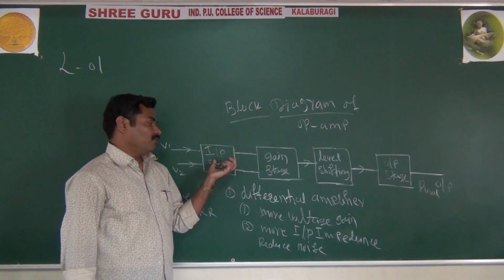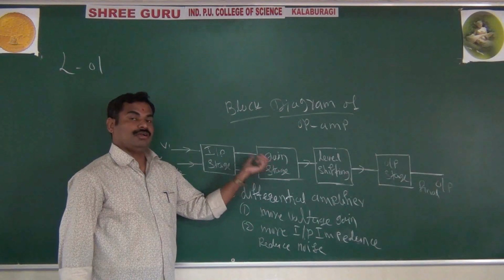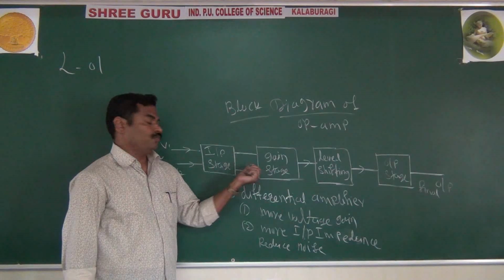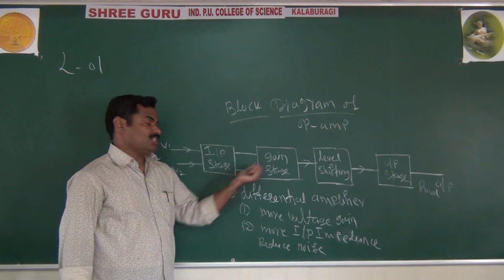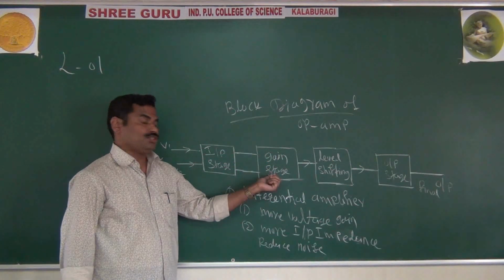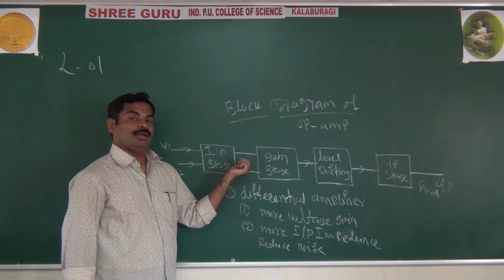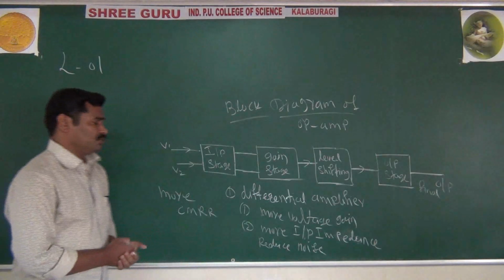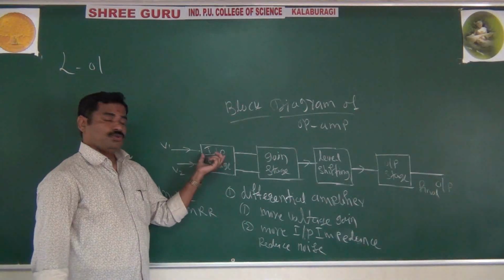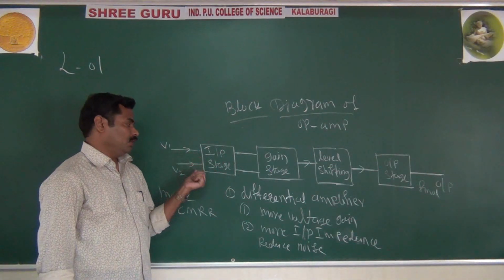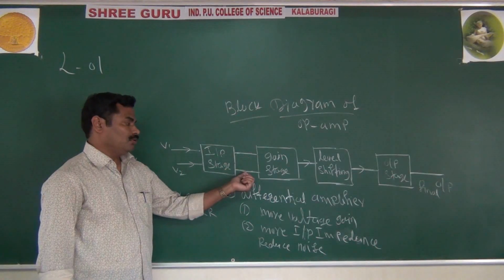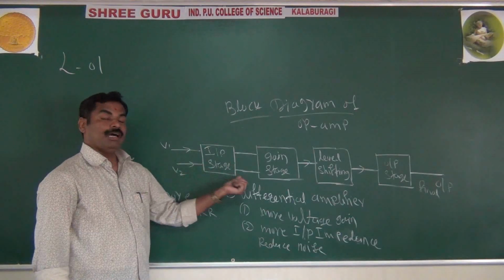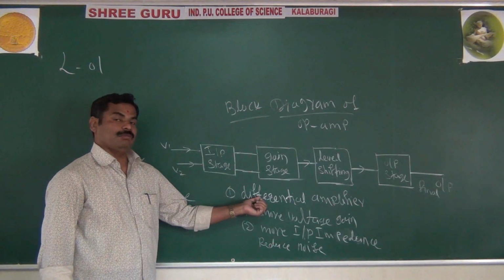It means the first stage and the next stage are directly coupled. You are not using any coupling device between the two stages. The first stage output acts as the input to the next stage. That's what is called a direct coupled amplifier. It means in the input stage, we are using the dual input and dual output differential amplifier, or it is called the dual input and balanced output differential amplifier.